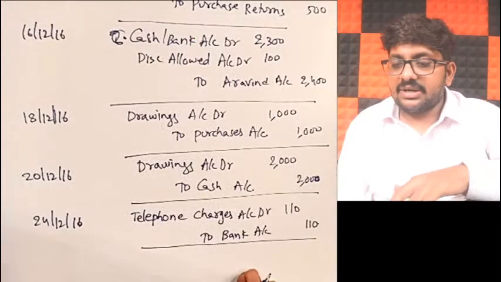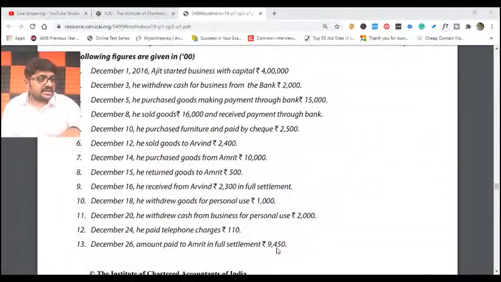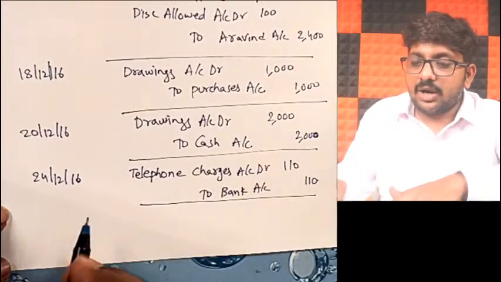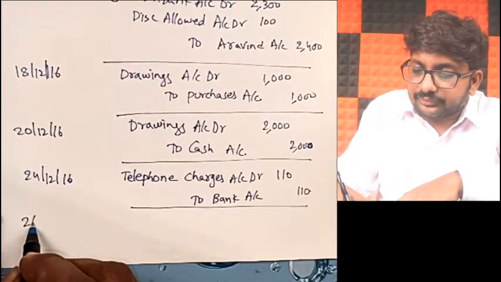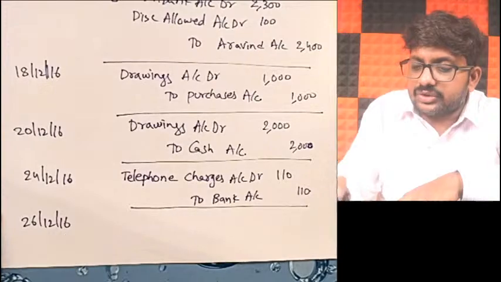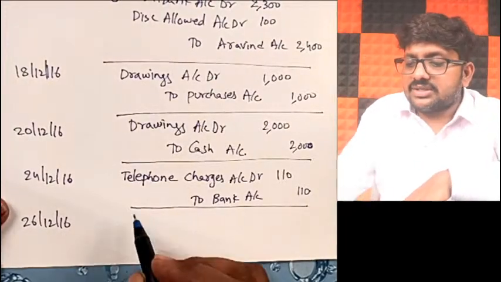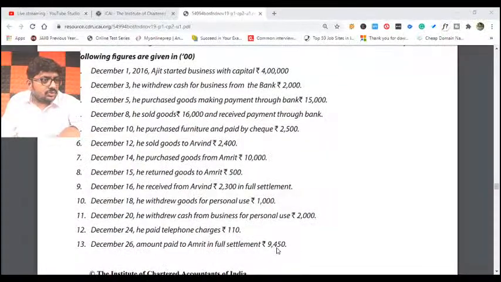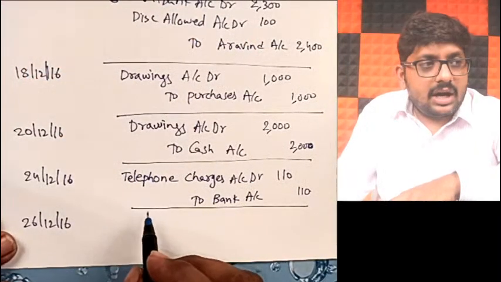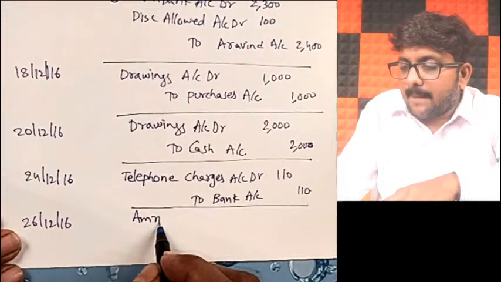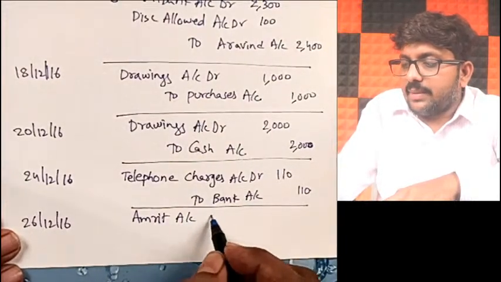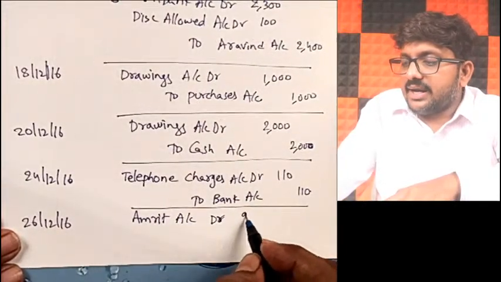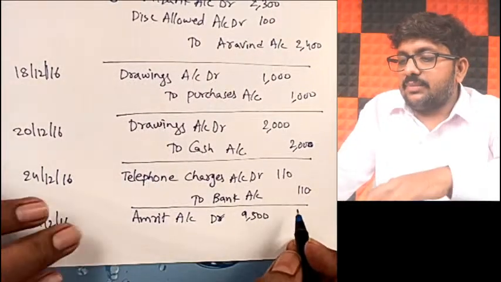Correct? So let me take the transaction. What is the date of the transaction, friends? 26th December. All of you take it together with me. So what will be the journal entry? You are paying it to Amrit. Amrit account debit. Complete 9,500 liability will be closed.